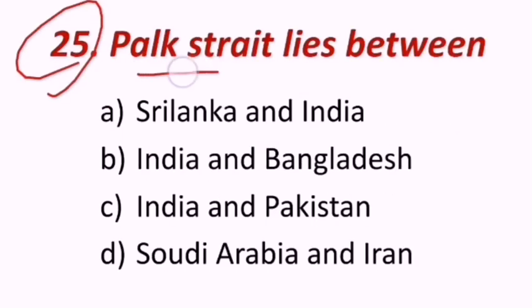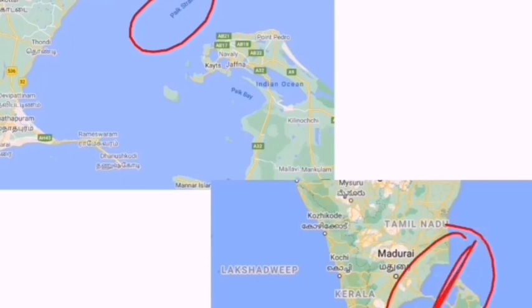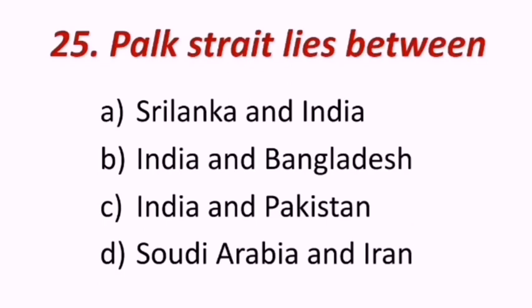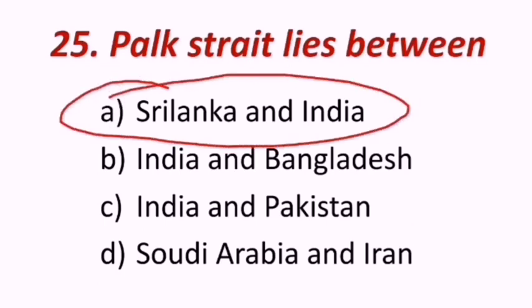25th question, Palk Strait lies between maybe India and Sri Lanka, India and Bangladesh, India and Pakistan, Saudi Arabia and Iran. So Palk Strait is here, guys. This is Palk Strait. It is in between India and Sri Lanka. Hence the correct answer is A, that is Sri Lanka and India. Palk Strait lies between India and Sri Lanka.